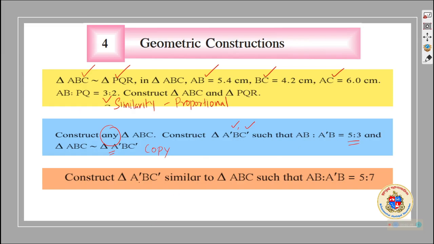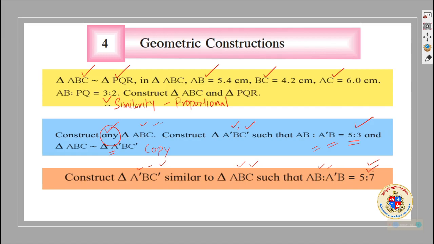The third construction you have to study is to construct A dash B C dash. Here it was: construct ABC similar to A dash B C dash, such that AB is to A dash B is 5:7. So what is the difference between these two constructions? In the first construction, any triangle, here also it can be any triangle, but the difference is that here AB is to A dash B is given as 5:3.